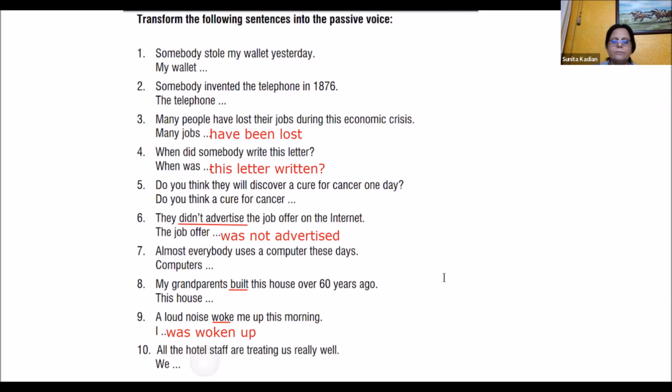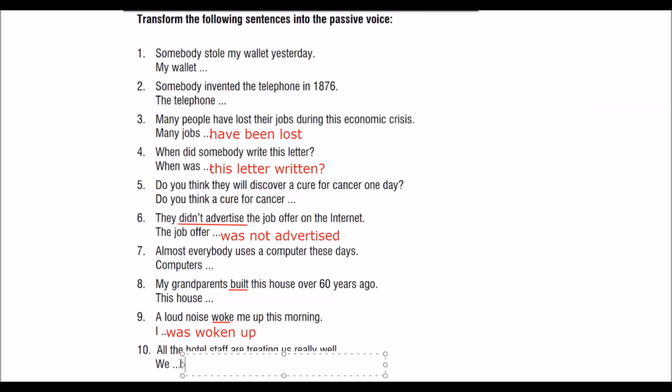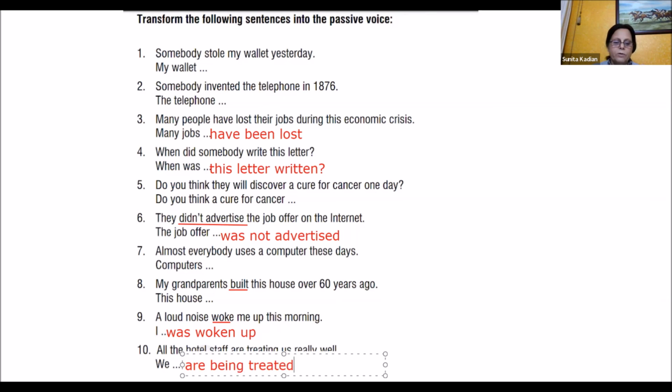All the hotel staff are treating us really well. We are being treated well by all the staff. Very good. We are being treated well. Good. So wherever you went wrong, I hope you all have understood.